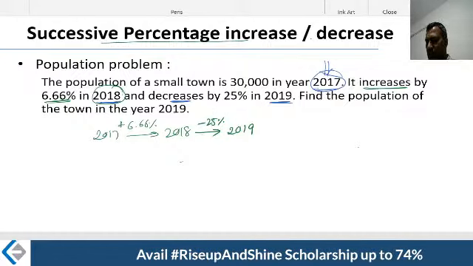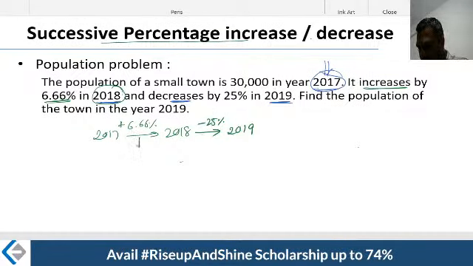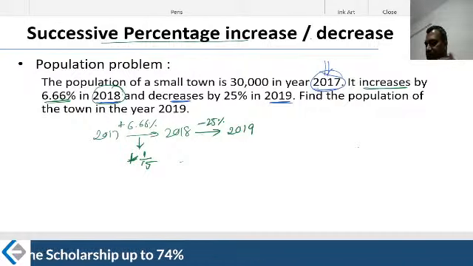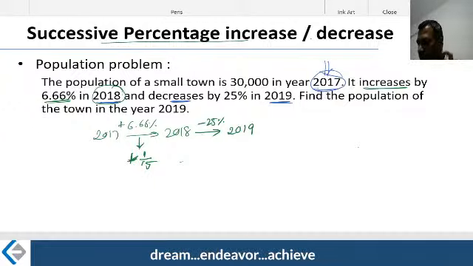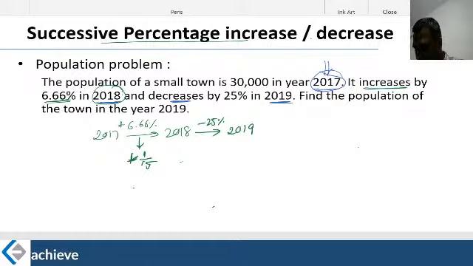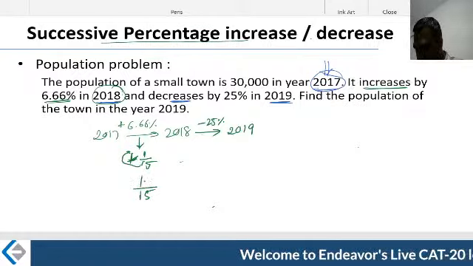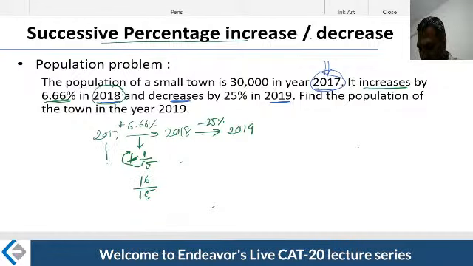Now listen to me, guys. Firstly, let us understand what 6.66% is. 6.66% is plus 1 by 15. So what is the multiplier? Increase and decrease is a function of a multiplier. It is not a function of a fraction alone. We already learned in the previous lecture that it's a function of the multiplier, not only percentage to fraction. How do I write the multiplier? You retain the denominator as it is and add 15 plus 1. It will become 16.